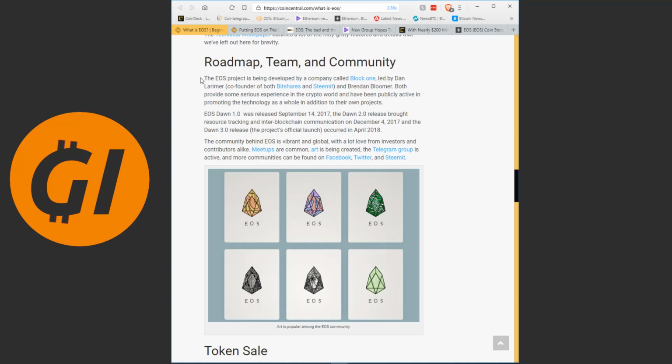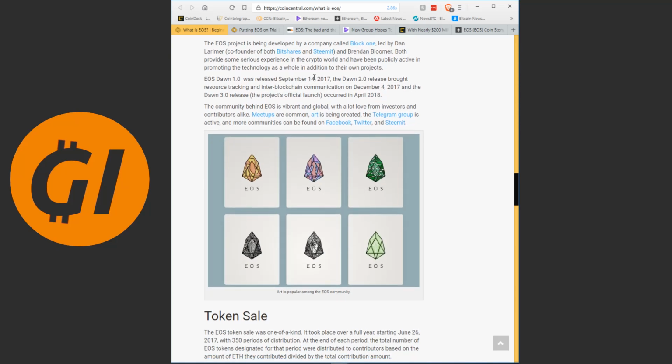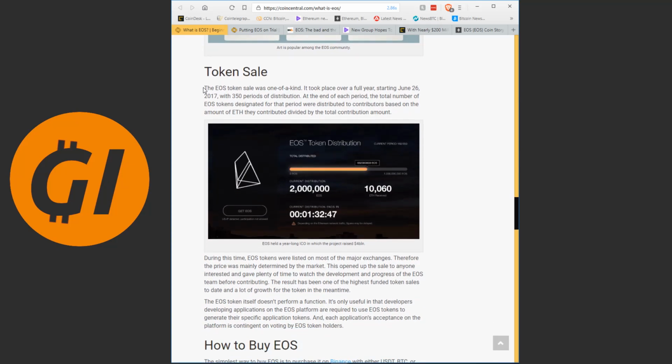The EOS project is being developed by a company called Block One, led by Dan Larimer, who previously co-founded BitShares and Steemit, and Brandon Bloomer. The first version was released September 2017, and since then they have put out a new version every 3 or 4 months. There was a token sale in the beginning.